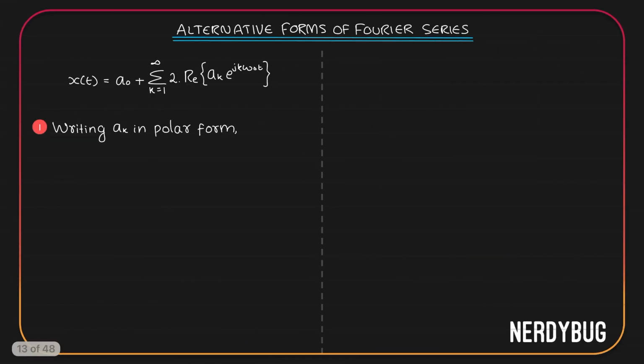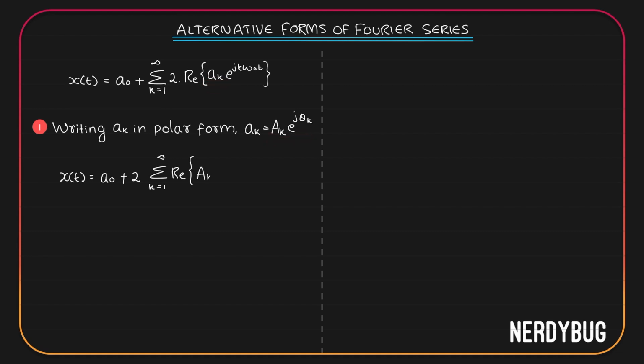To get the first alternative form of exponential Fourier series, let us write ak in polar form. That is, ak is equal to its magnitude capital Ak multiplied by e raised to j, the angle theta k. Then x of t becomes a0 plus 2, here 2 is a constant, we can take it out of the summation. So 2 times summation from k equals 1 to infinity, real part of ak, here it will be written in this form.